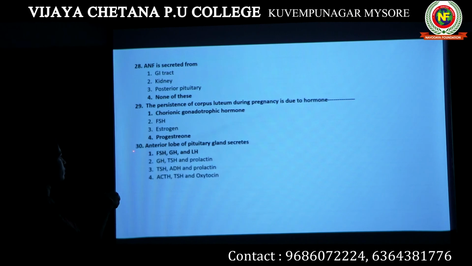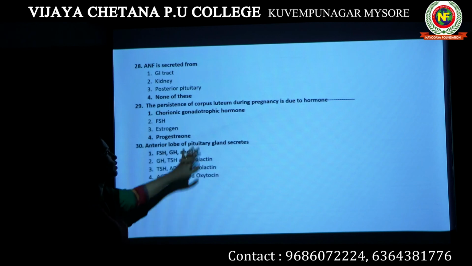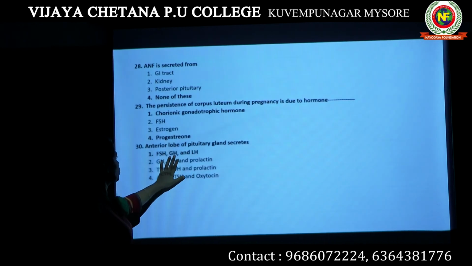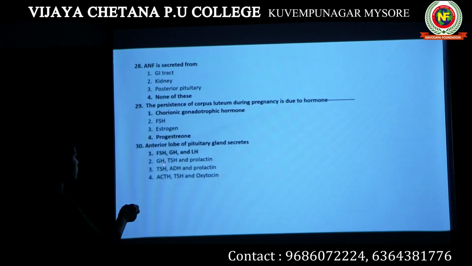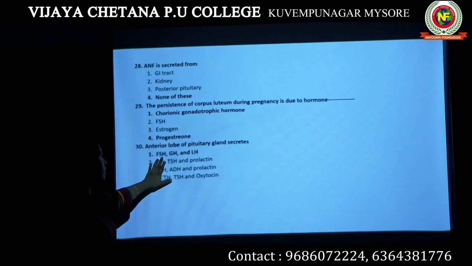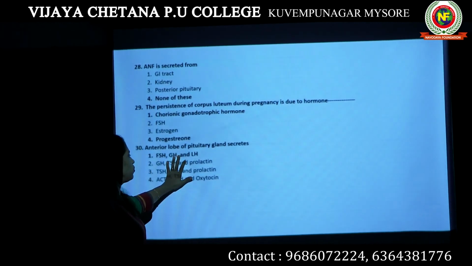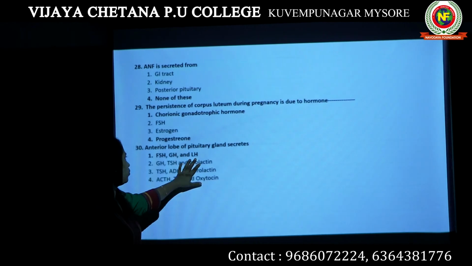The last question: the anterior lobe of the pituitary gland secretes which hormones? FSH, GH and LH; GH, TSH and prolactin; TSH, ADH and prolactin; ACTH, TSH and oxytocin. The answer is that the anterior lobe secretes follicle stimulating hormone, growth hormone and luteinizing hormone.